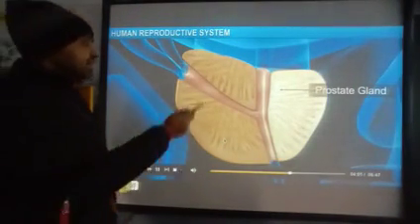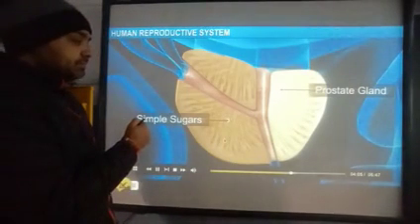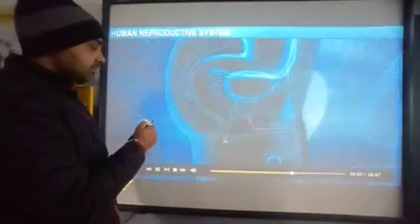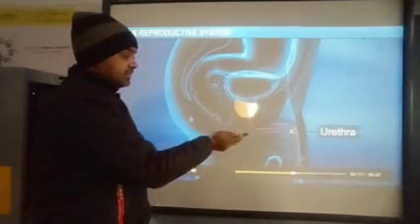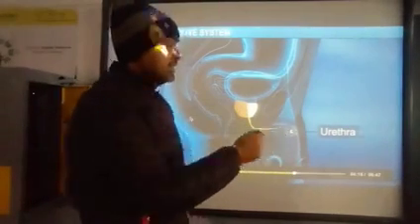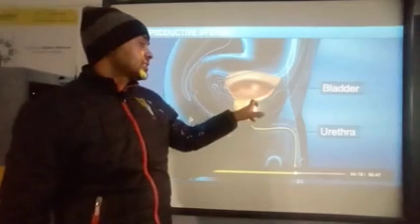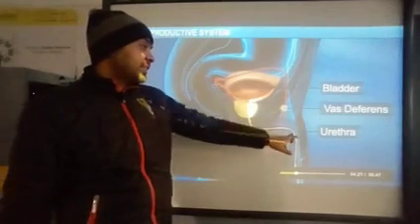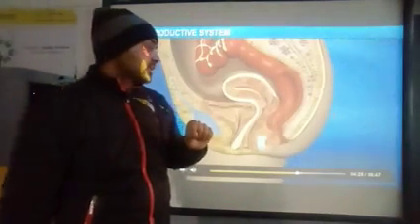This is the prostate gland. It also secretes some sugar. Okay, now this mixture that is coming out is called the semen, meaning sperm along with the secretions of the seminal vesicle and the prostate gland. Okay, so this is the semen.